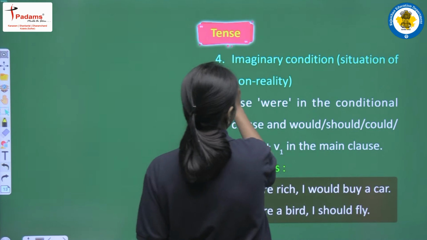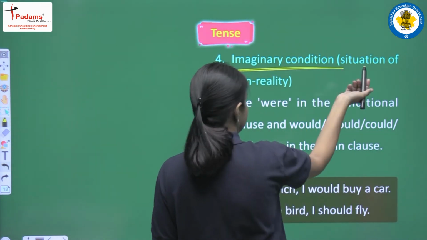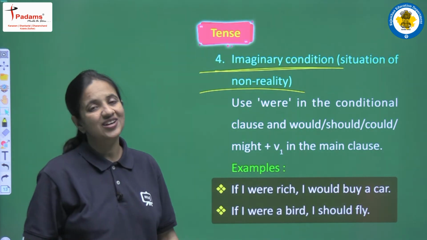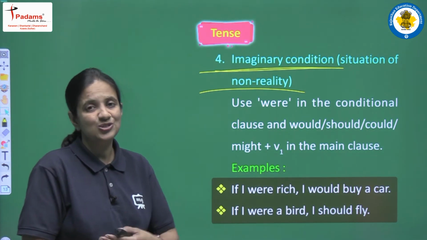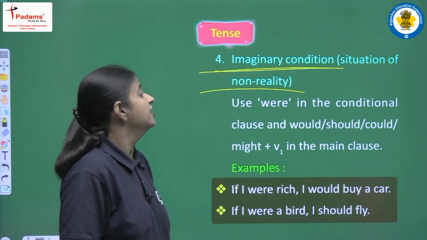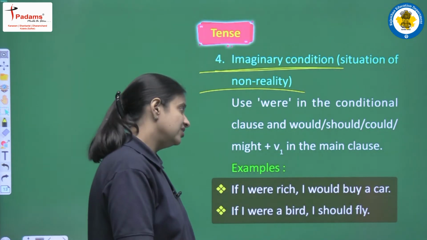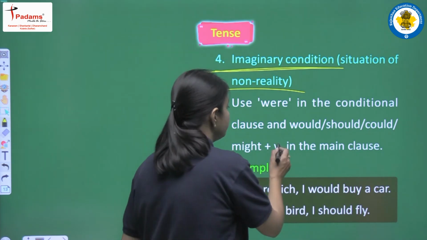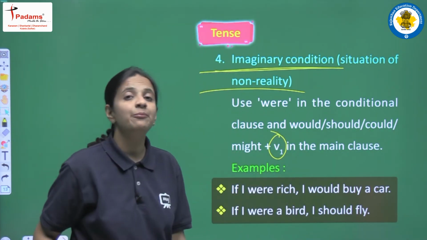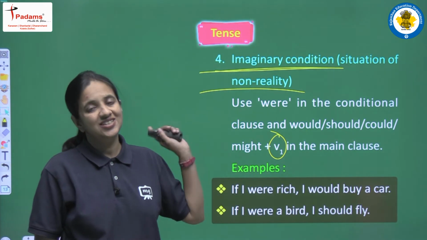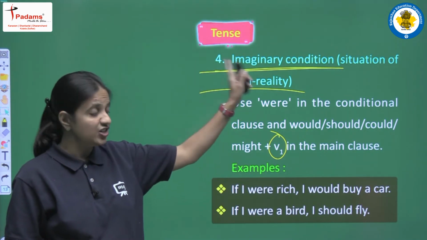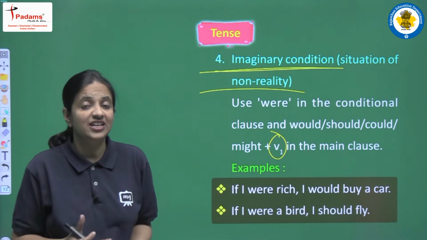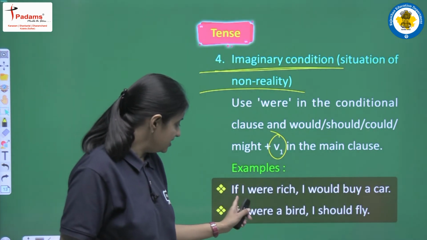This is known as imaginary condition, or we can say a situation of non-reality. So what does it mean? Let's read further. Use were in the conditional clause, and would, should, could, might, and with them the first form of the verb in the main clause. So this is the structure of imaginary condition, and let's read the example to understand what imaginary condition actually means.